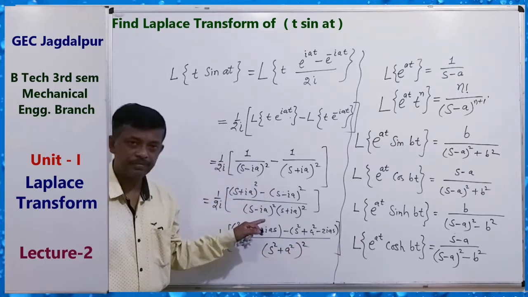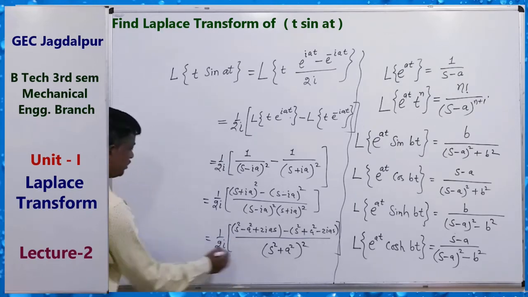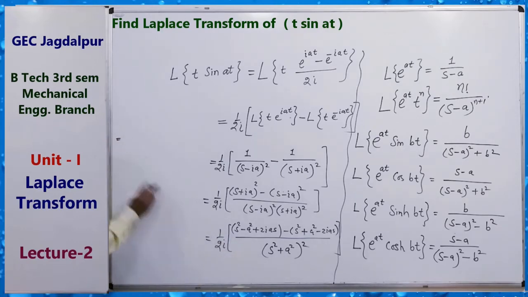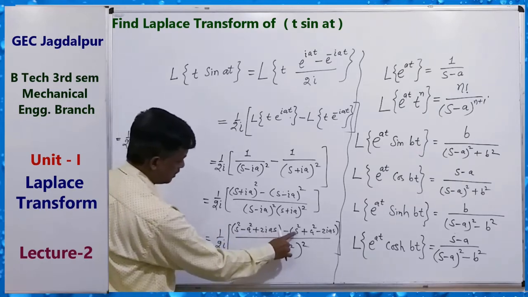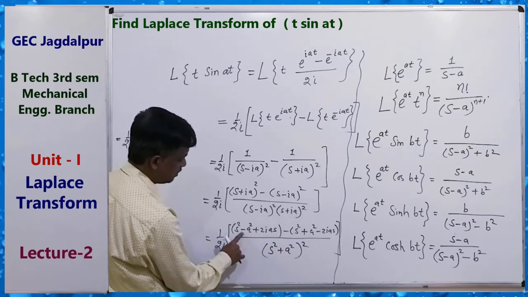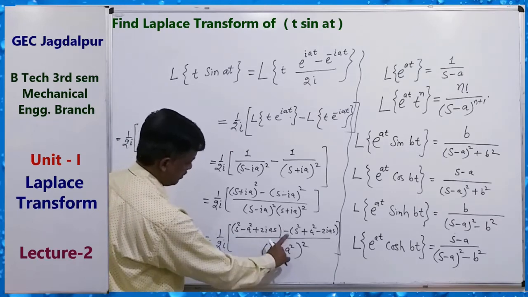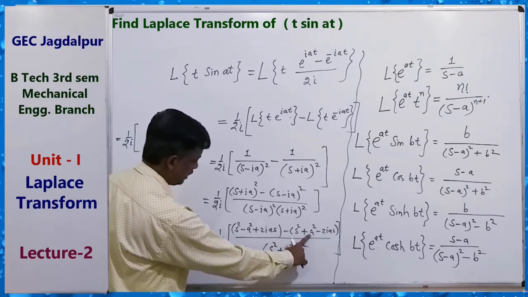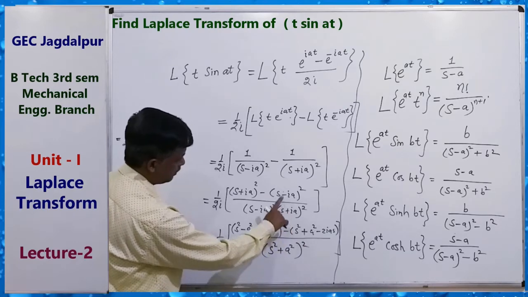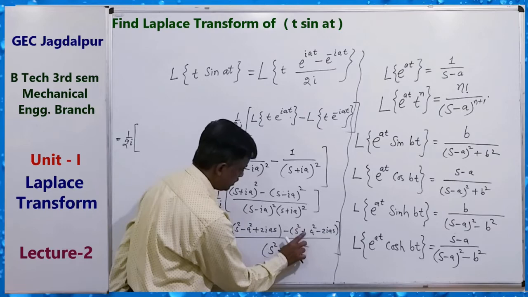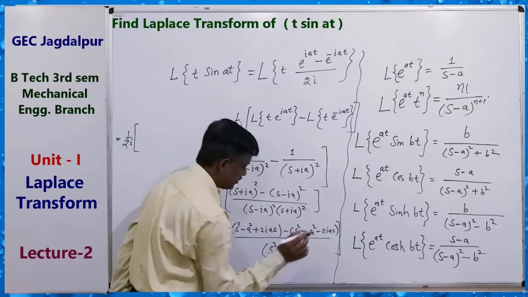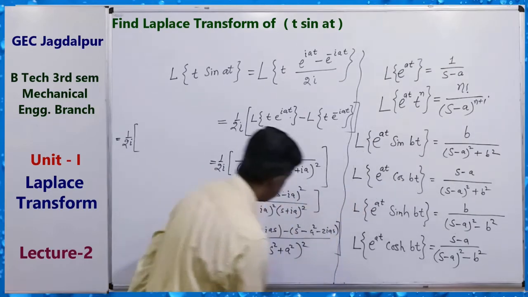Okay, it is clear. Now solving further, this is equal to 1 upon 2i times s square cancels, minus a square, and here minus i square. Also here there will be a minus sign.